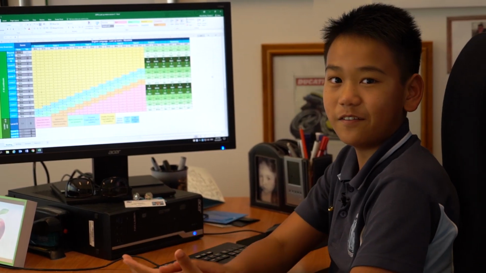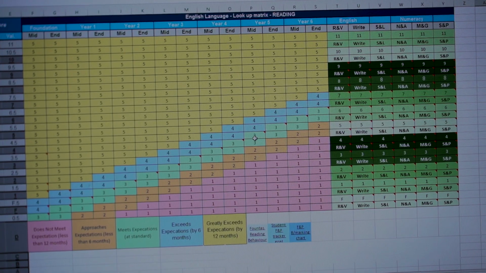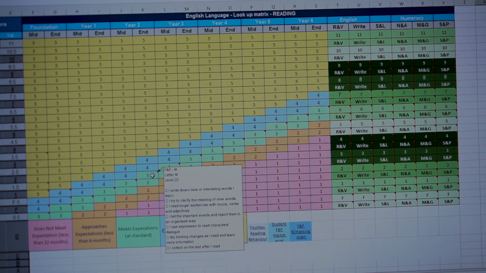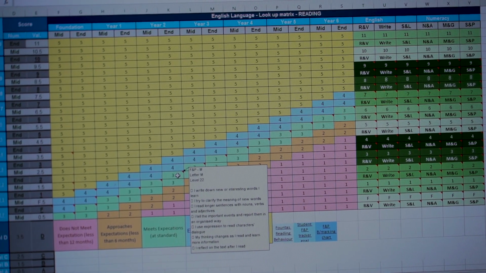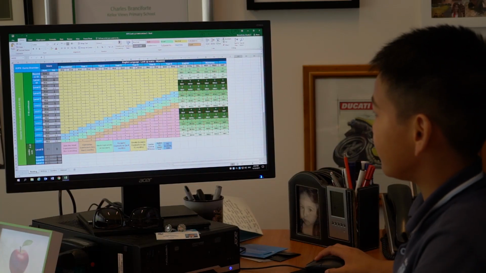The grade 2 still have their lookup matrix on hard copy, but we've made a digital version. So you can see over here we have the Victorian curriculum, but converted into I can statements that are easier to understand. When you look at the matrix at first, you want to look at what year you are.